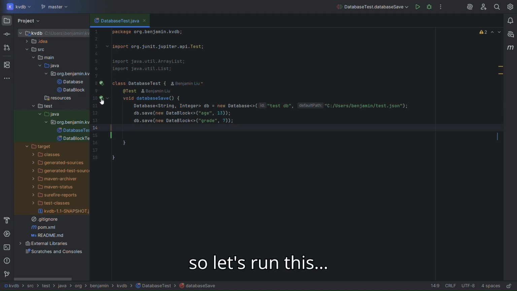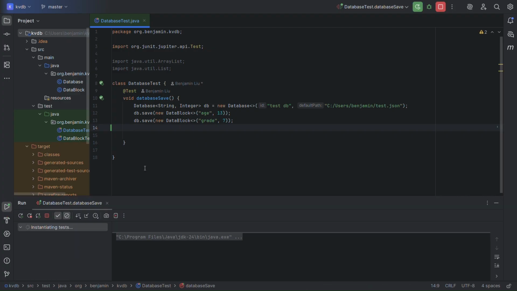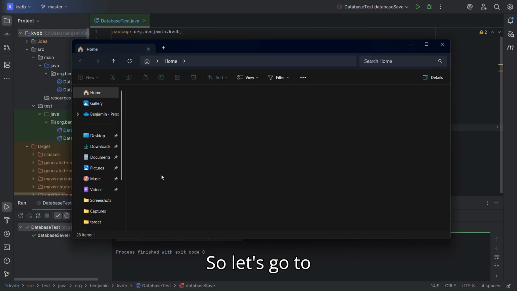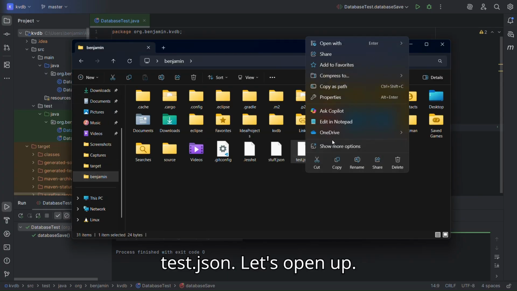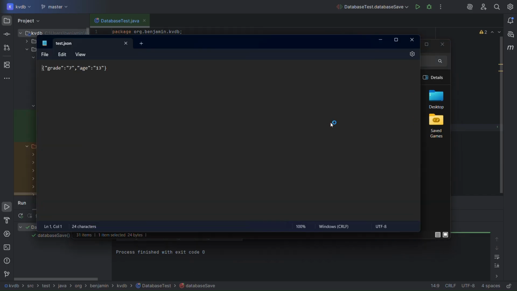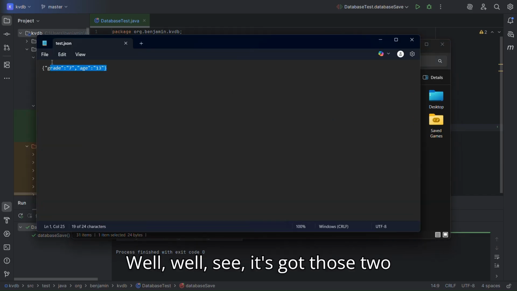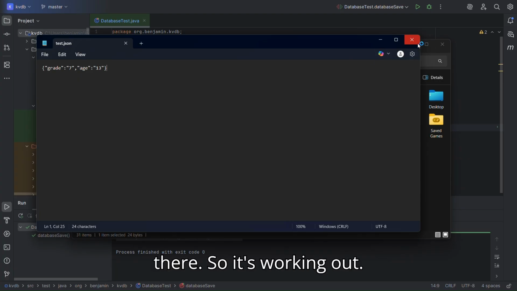So let's run this. Okay, looking good. So let's go to test.json. Let's open it up. See, it's got those two there.